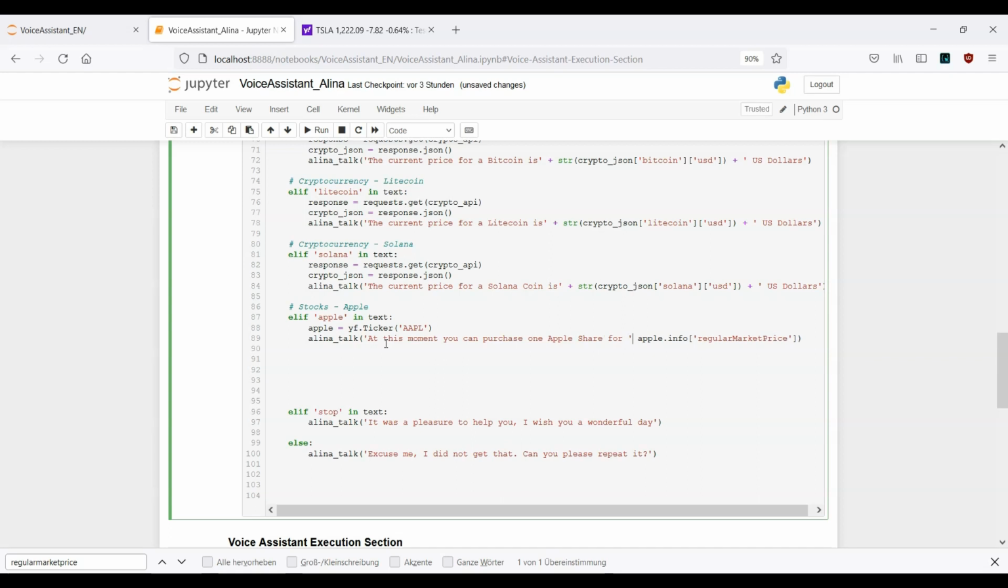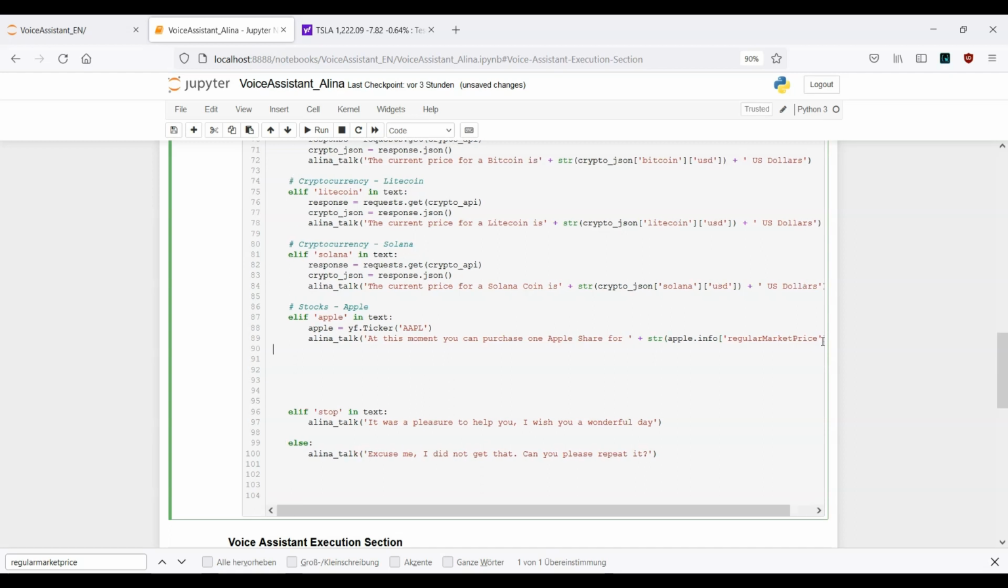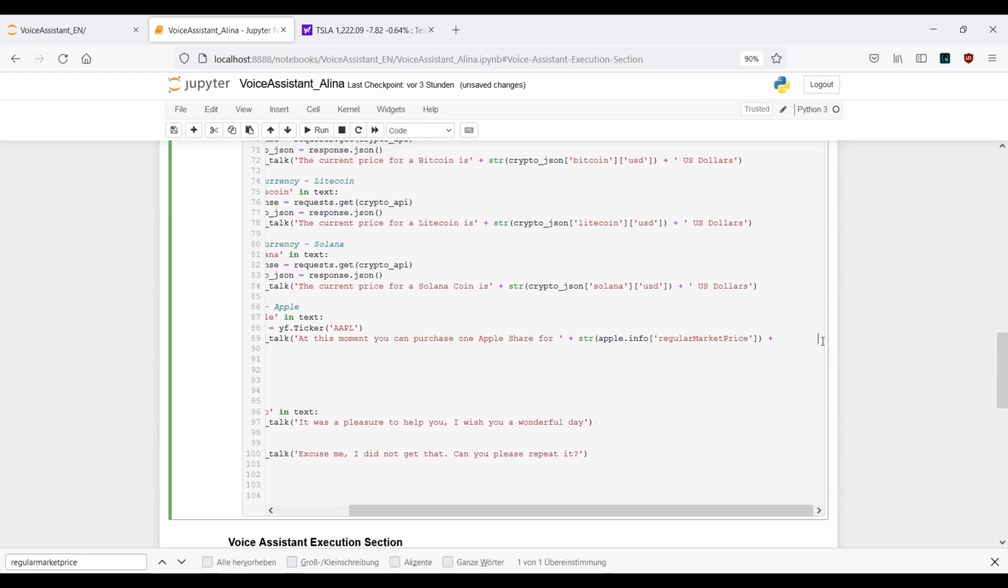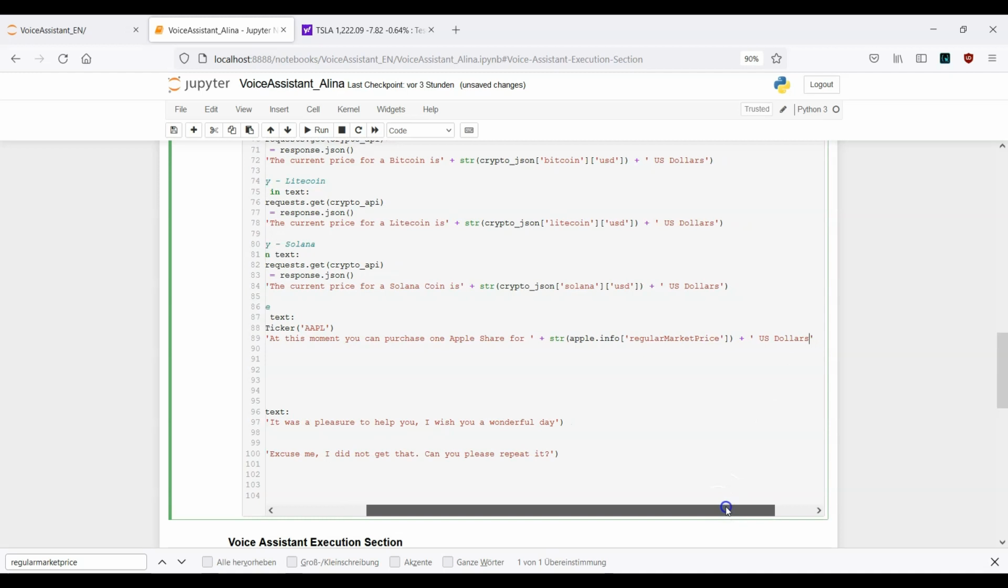Okay, now we need to concatenate it with the actual price, but this one we need to cast inside a string element. Okay, so within a string. And now we also need to concatenate everything with the next string element, which will give us the information about the currency. Okay, and here we want to get the US dollars. I hope you got this point here.